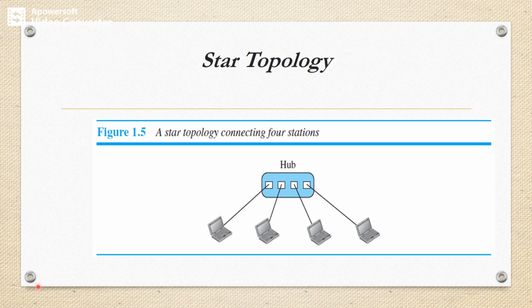Suppose we want to transmit the data from station 1 to station 2. Station 1 needs to transmit the data to the hub, and the central hub will receive the data and once again retransmit it to station 2. So that means the data travels from the sender to the central hub and then to the receiver.